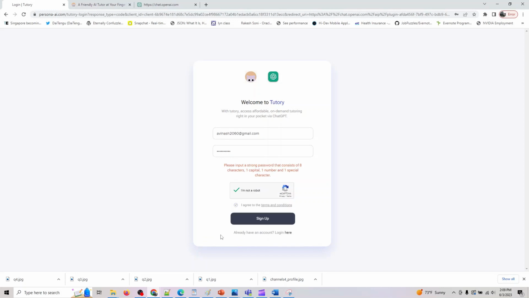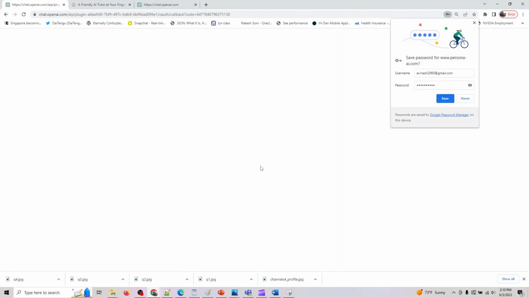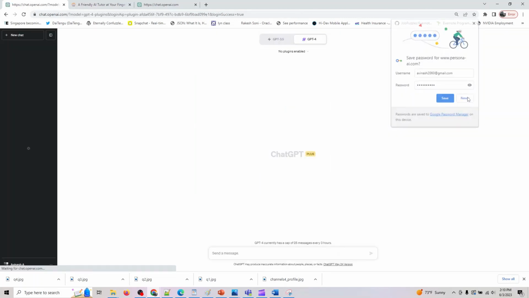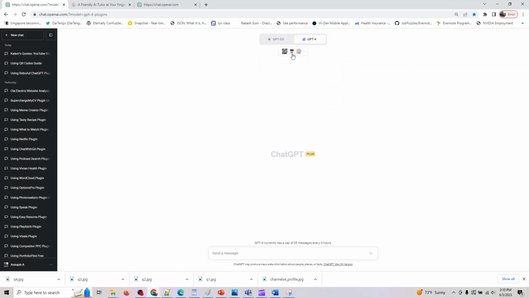Okay, so enter your password which meets the criteria, and you now have access to your Tutory account, and you just have to verify that 6-digit code. You would be getting this 6-digit code in your email. Just enter it, and once you do that, your account would be verified and you now have access to Tutory plugin.